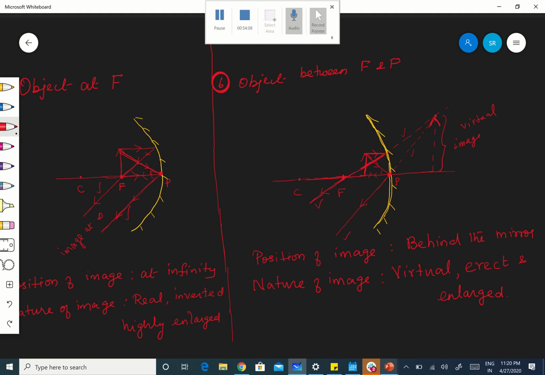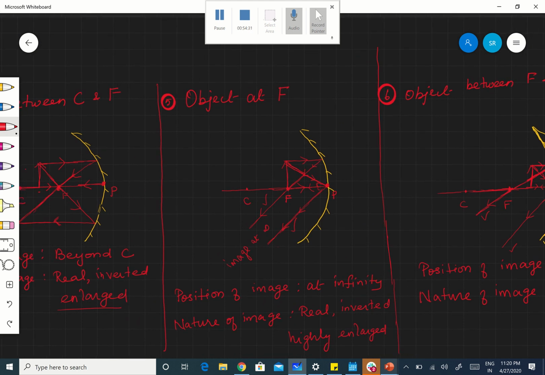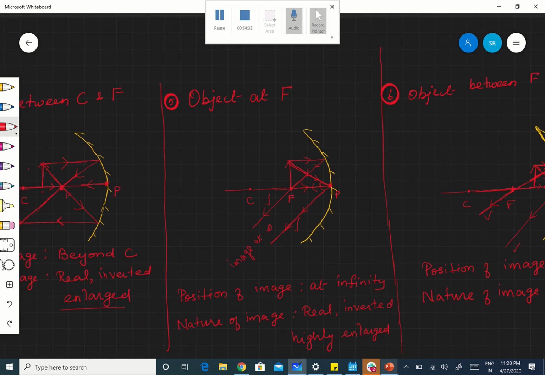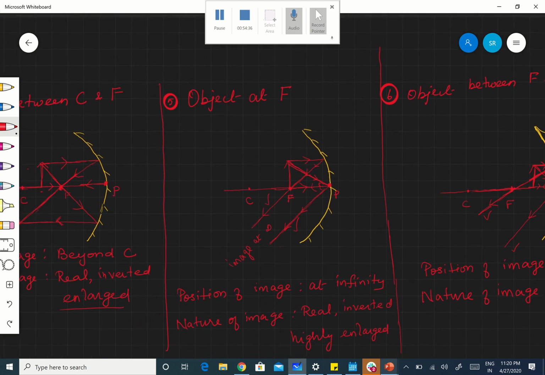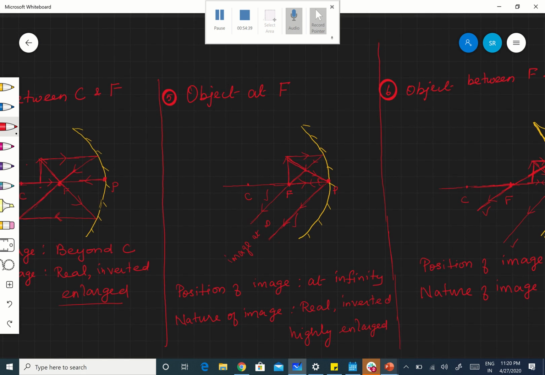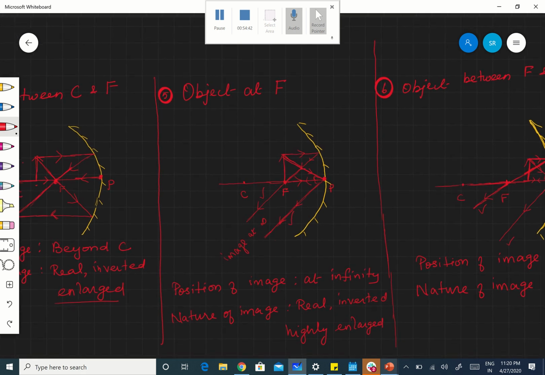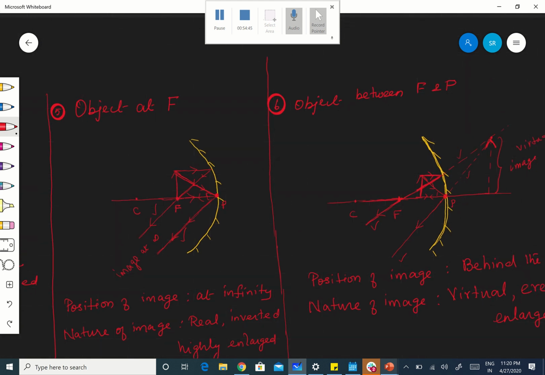Okay, so how many positions are there here? Six positions in the case of a concave mirror. A concave mirror is a converging mirror. You can keep the object at different positions and find out the image. Where is the image? What is the nature of the image? See, the concave mirror always produces a real image for the first 5 positions: object at infinity, beyond C, at C, between C and F, at F. All the images are real and inverted. But when the object is kept between F and P, it produces which image? A virtual image.